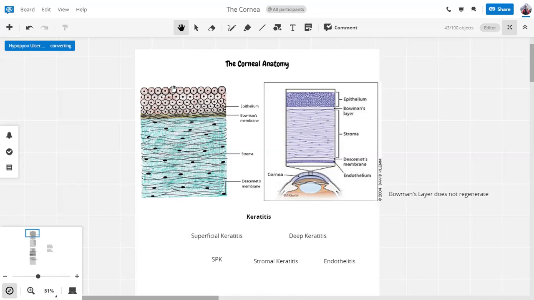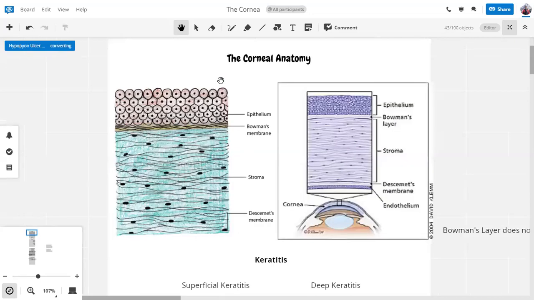So when we discuss the corneal anatomy, it is very important. You have to remember the corneal anatomy. Conjunctival anatomy I didn't discuss in the start of the last lecture. It's also important and there are few high yield points, but the corneal anatomy specifically relates to our cases. And depending on the problem in the corneal anatomy, we later make some classifications accordingly. So when we see the corneal anatomy, we can see that there are generally three layers.